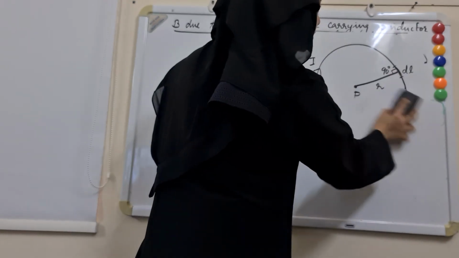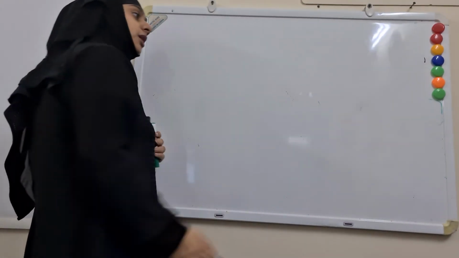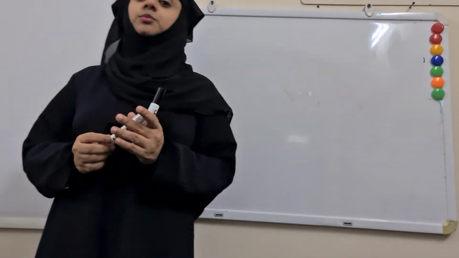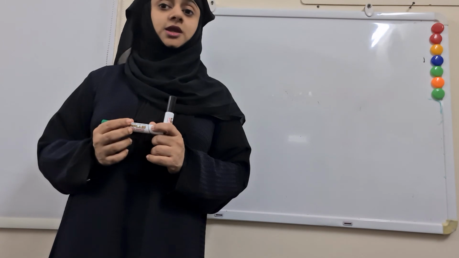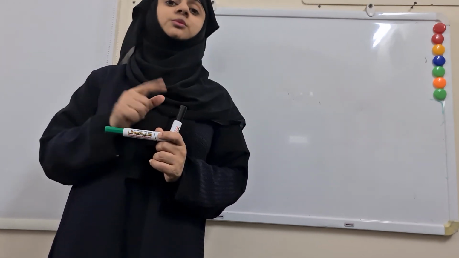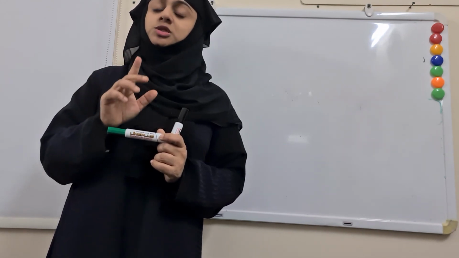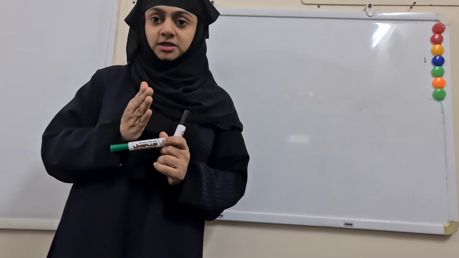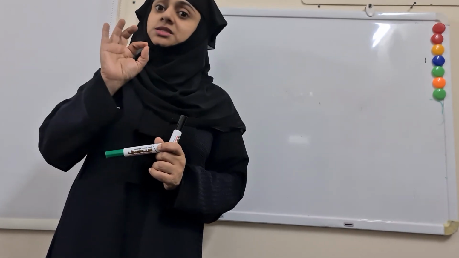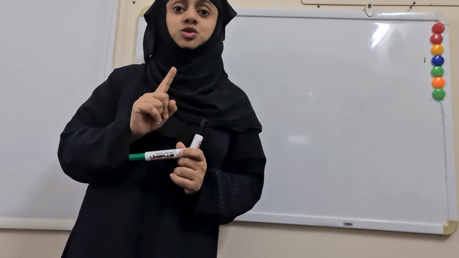In tomorrow's class, I will ask you 2 questions for sure. One is, what is the expression for the magnetic field at a point distant a from a straight wire carrying current? Then you have to tell me B is equal to mu naught I by 2 pi a. I will also ask you, what is the magnetic field due to a circular current carrying coil at its center? So you have to tell me mu naught I by 2r.